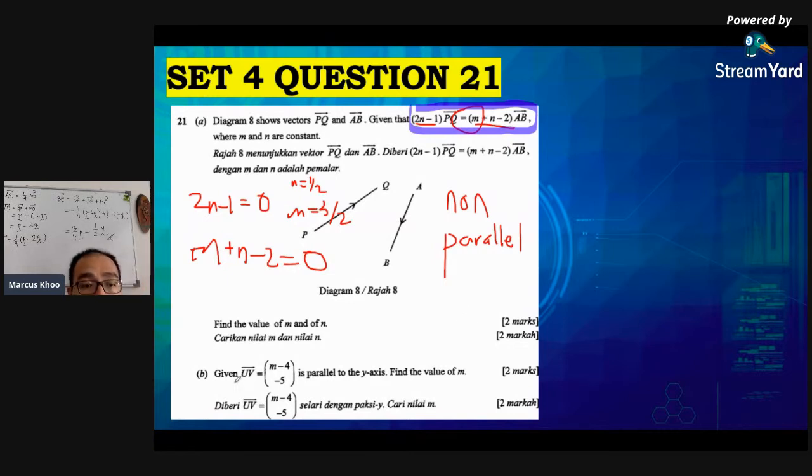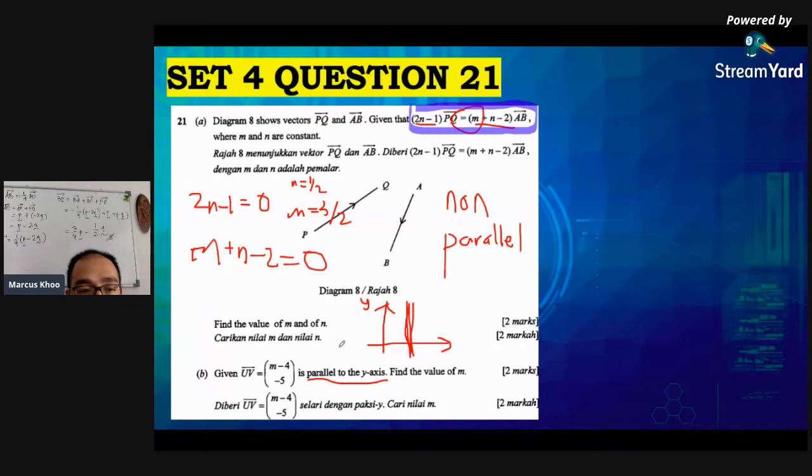Okay, now, this is a totally different question from this, unrelated to this. Given that vector UV is m minus 4 and negative 5, and is parallel to the y-axis, find the value of m. Now, parallel to the y-axis, let me draw this for you. So this is the y-axis over here. So for vector UV to be parallel to the y-axis, it has to be vertical only.